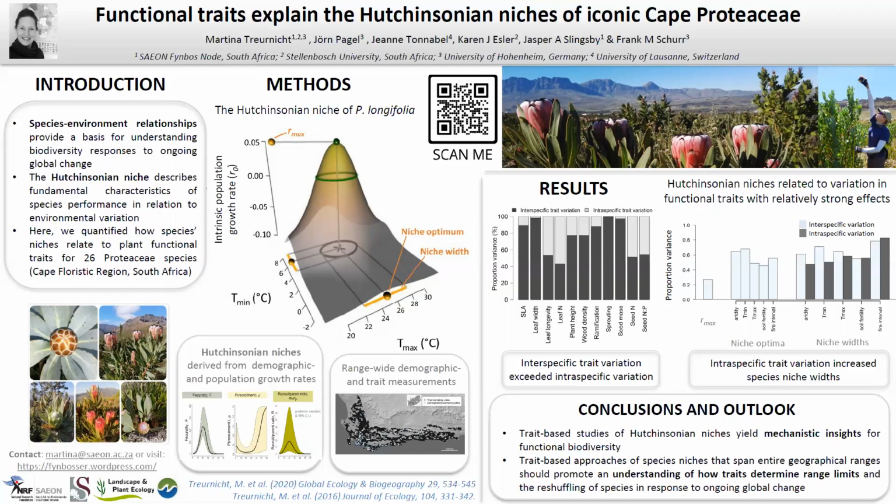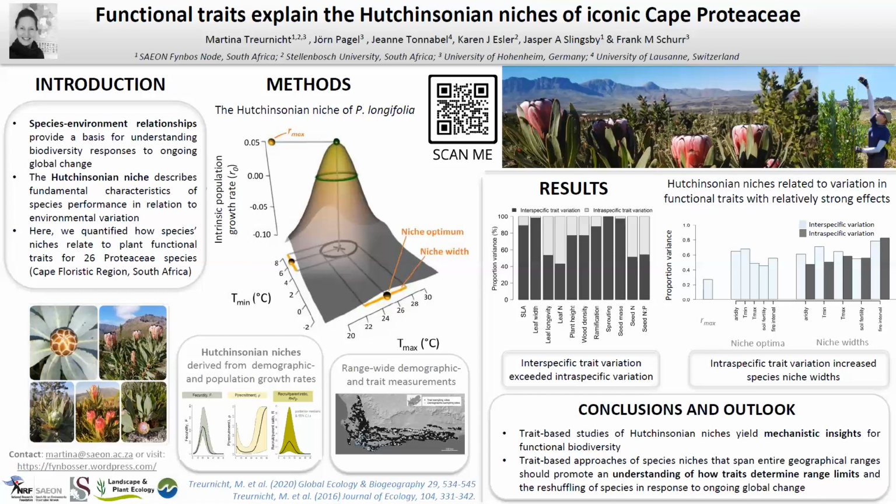The Hutchinsonian niche is a hypervolume concept that describes species' performance across environmental variation. This concept allows us to quantify three critical niche characteristics. The first one is the maximum population growth rate, or Rmax, as well as the niche optimum and the niche width. Importantly, these latter niche characteristics can be resolved in relation to certain environmental gradients, in this case, minimum winter temperature and maximum summer temperature.